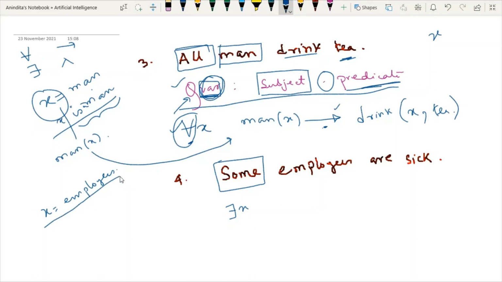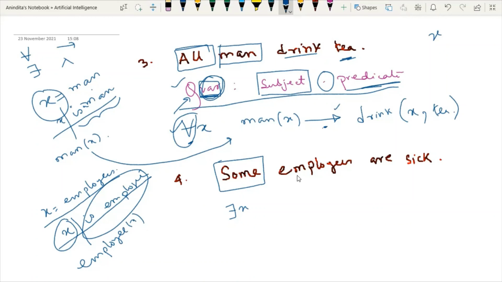X equal to employee means X is an employee. Now, how can I represent the atomic sentence? This is the subject and this is the predicate. What should I write? I'm just replacing X over here: employee X. Then what connective should we use? And. Sick. Sick is the predicate. Who is sick? You have to use this formula.